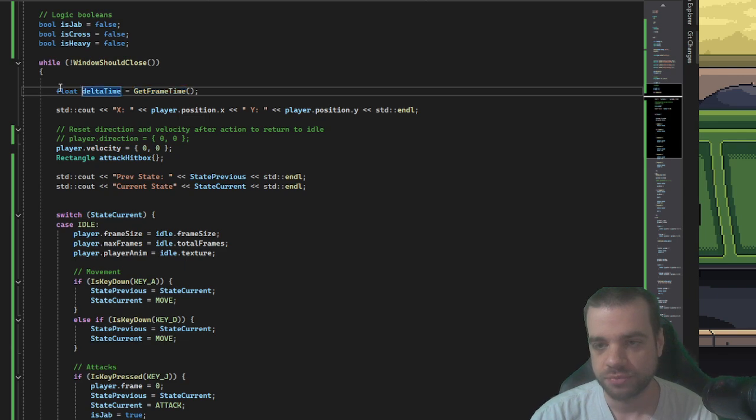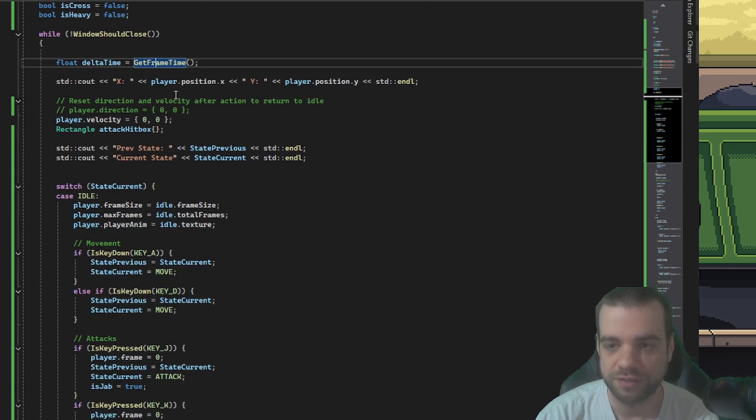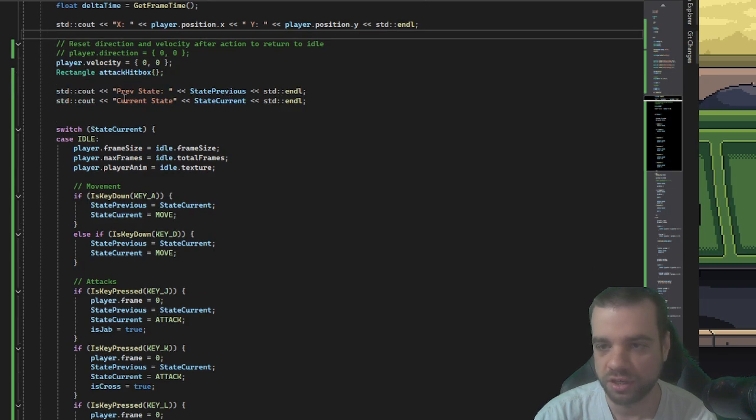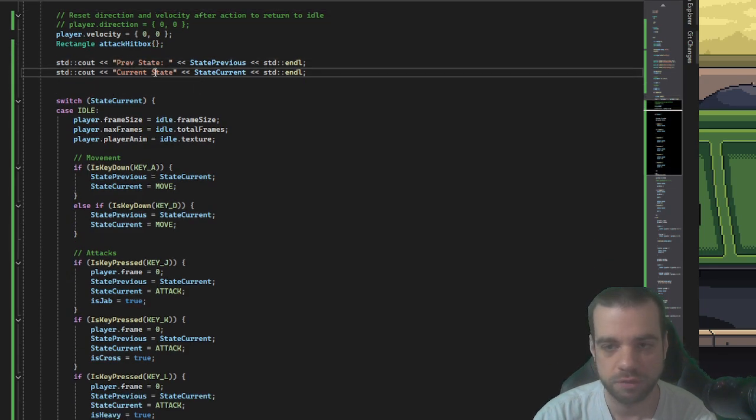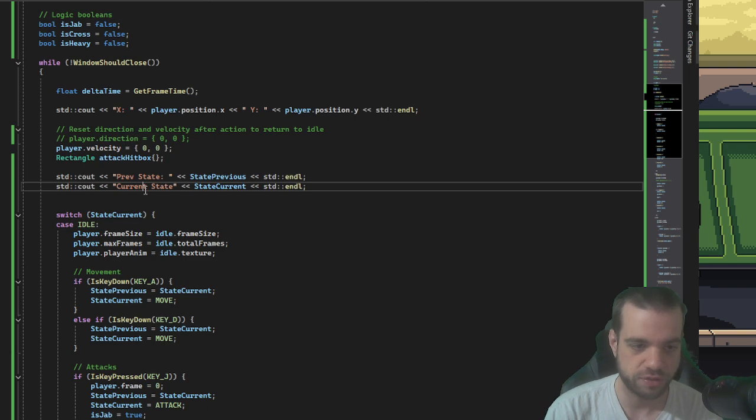Next up, we got delta time, just keeping a variable to make sure that things don't run too fast if your computer's really fast, or too slow if your computer's too slow. It's all going to run at the same speed. It's a little debug just to see the coordinates of the player. More debug for previous current state. The idea behind this previous and current state is so that I can later track what state the character is in previously, for button combos, for example. If I was to make an array for combinations, which I will be doing soon, have not done yet.